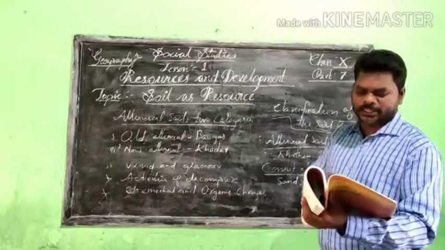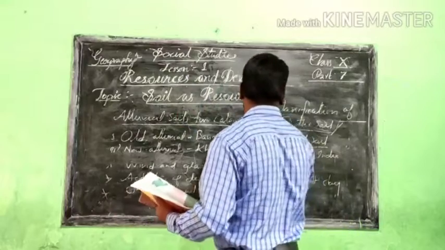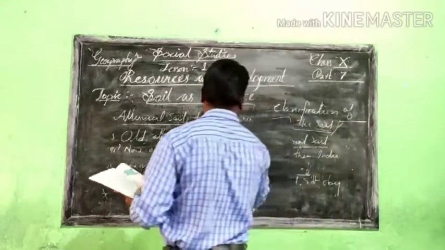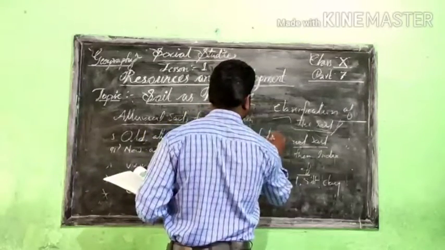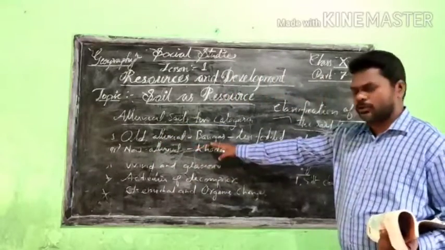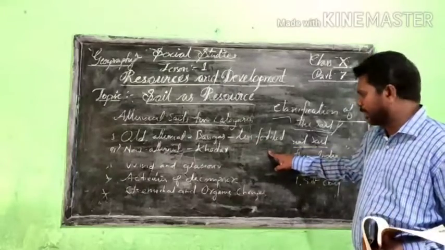Okay, and the specialty of this soil, we can understand, is less fertile. This old alluvial soil, that's called Bangar, is less fertile. You understand the meaning of less fertile?